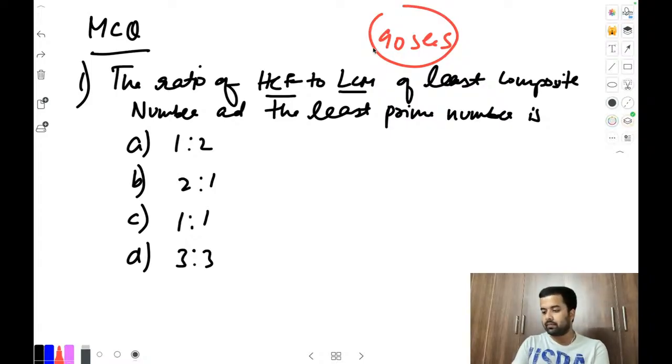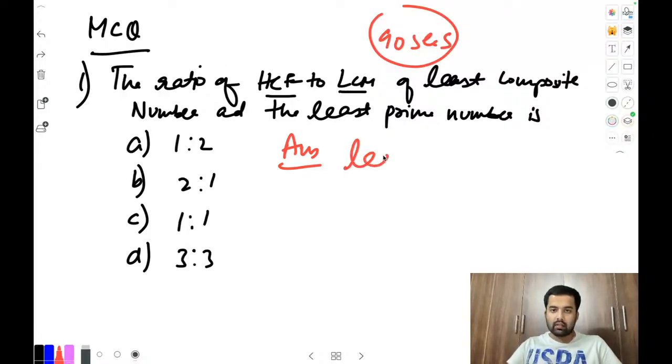Maximum 90 seconds. Okay, you can start your own answer. I will also start my own answer. Otherwise, if we do it separately, the classes will be longer. Better I will also solve, you also solve. Copy this and start your answers. No need to copy the whole question, just copy what is given in the question. Just copy it in your notebook and start your answer.